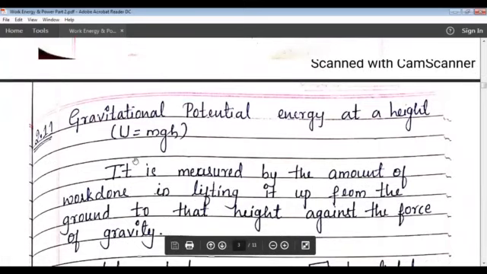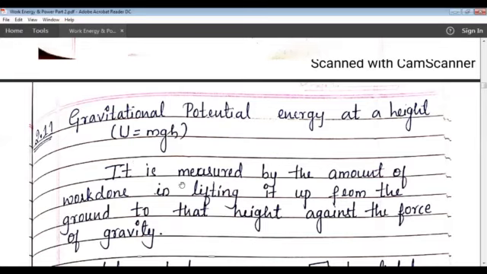Next thing comes gravitational potential energy at a height. Gravitational potential energy at a height will be equal to mgh. The gravitational potential energy of a body at a height above the ground is measured by the amount of work done in lifting it from the ground to that height against the force of gravity.